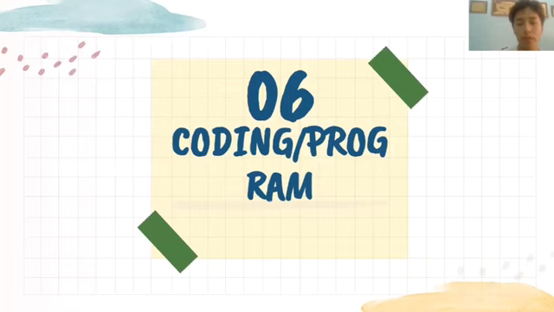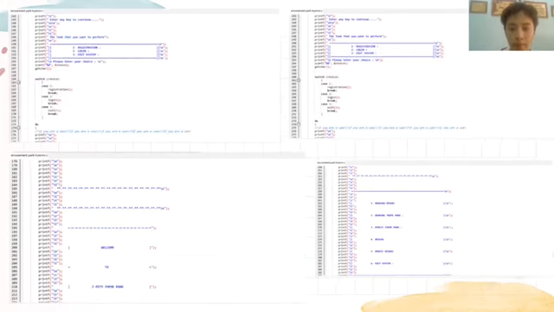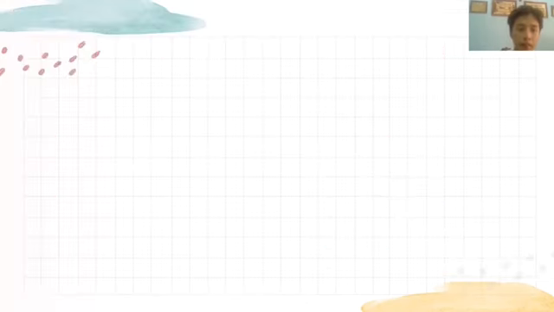Next, we move on to the coding or program. We have many statements, including loop statements. We are using pass by reference in the float, as we can see in lines 22 and 27, that will be float with the marks here and there, and that will be the pass by reference. We have the if-else statement, the for statement, the do-while statement, the switch statement, and others. That's all.